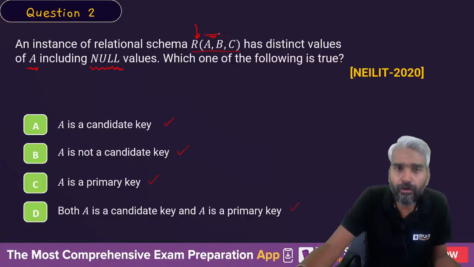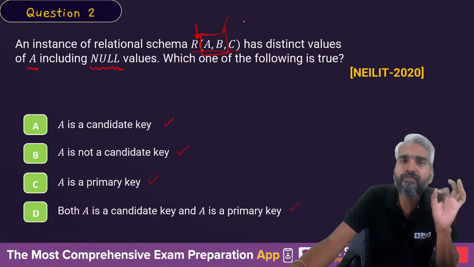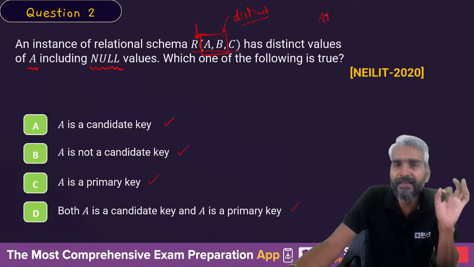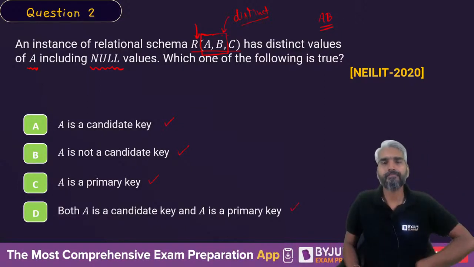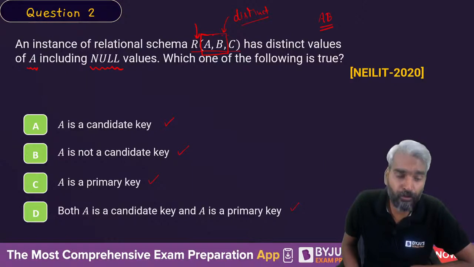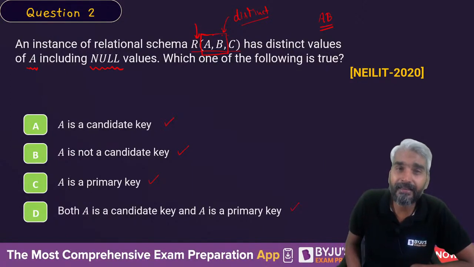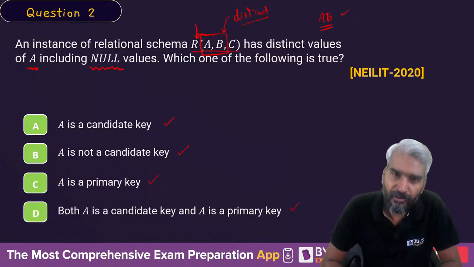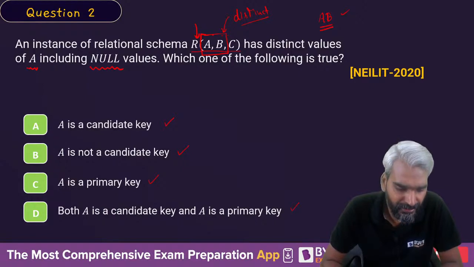If the values of A and B together are distinct, then can we guarantee that AB is a candidate key? Give me the answer.